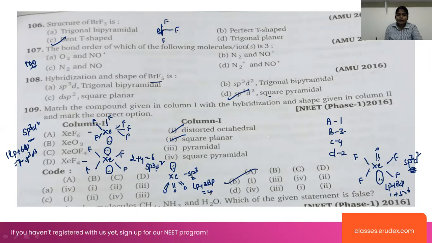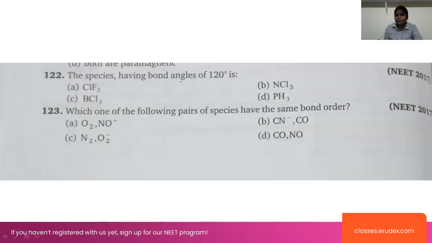B. Next one. The species having the bond angle of 120. 120 degrees is for sp2 hybridization. For sp3, 109 degrees 28 minutes, for sp2, 120 degrees, and for sp, 180 degrees. Right?